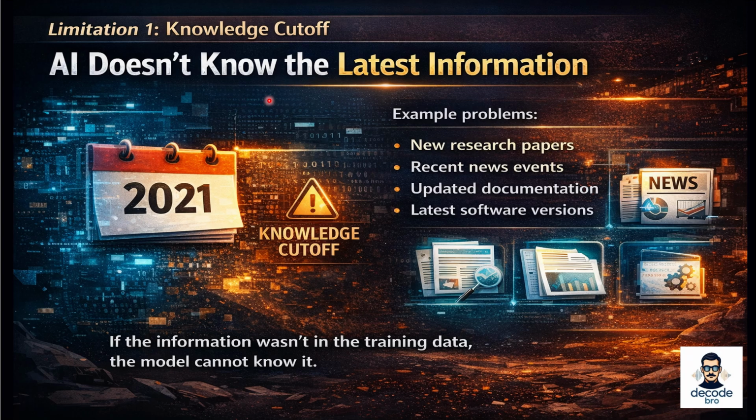For example, new research papers, recent news events, updated documentation, latest software versions, new technology releases. If this information was not part of the training data, the model cannot know it. In other words, the model's knowledge is frozen in time. Here, for example, I have shown it as 2021.